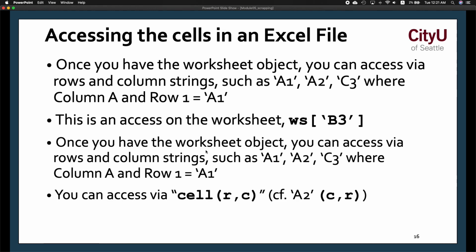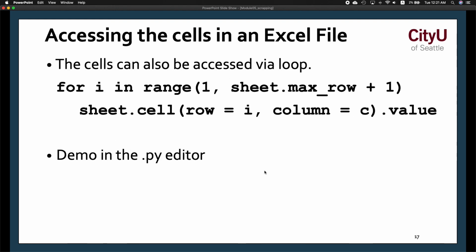Once you have the worksheet object, you can access the rows, columns and cells. You can also iterate over those using max_row, so that you only access up to the end of the rows. Now you can do a sheet.cell to print out that value with .value as well.